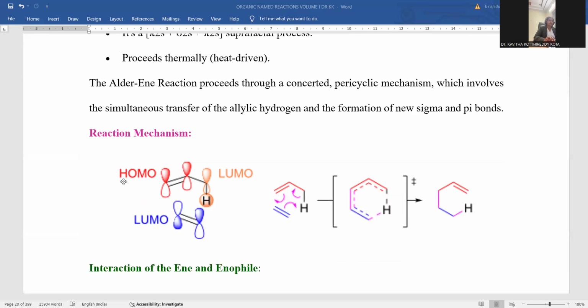The HOMO, the highest occupied molecular orbital, is taken at this terminal carbon atom, and the LUMO, the lowest unoccupied molecular orbital, is taken at another carbon edge. The LUMO was taken for another olefinic double bond. They are supposed to be condensed by a concerted mechanism. All are indicated with dotted lines, and the new bond that originated is indicated with a dotted line as well. So this is a transition state you can assume, and hydrogen is shifting from the top position to the bottom, so that you can obtain the newly formed product.